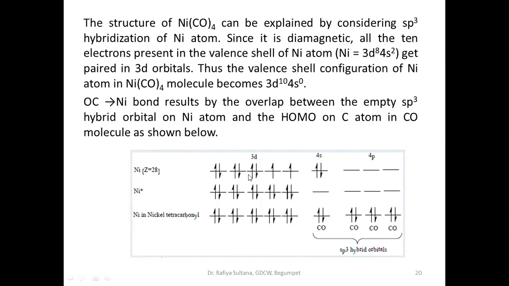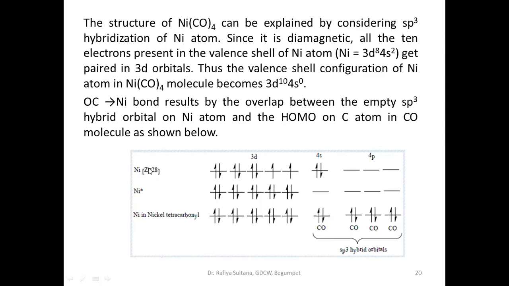This is how we will fill electrons here. First we should fill the 4s orbital with 2 electrons, and then 3d8. In 3d8, we can see there are 2 unpaired electrons in the d orbital. What happens is, when the carbonyl ligand approaches nickel, these 2 electrons present in the d orbital get paired up. Also the 4s electrons get paired up in the 3d orbital. There is a rearrangement of electrons in nickel of tetracarbonyl nickel.